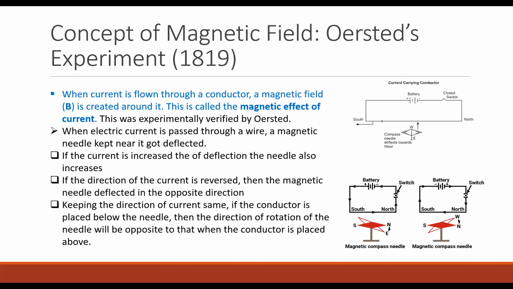The magnetic field produced will change with the direction of current. And then? Also the amount of current. If the current is increased, what happens? More magnetic field will be produced. That is why the magnetic needle deflected more.